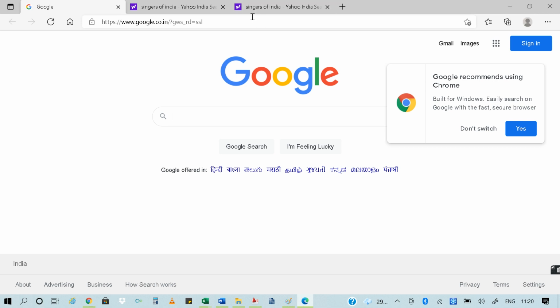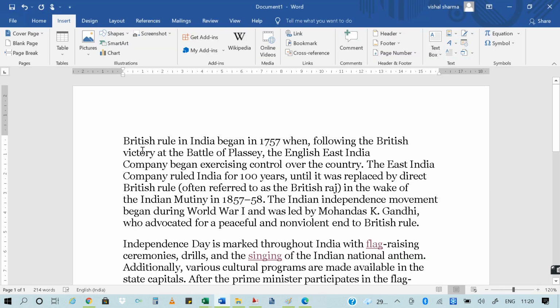Now suppose I want to use the drop cap option for this particular text. Again we go to the Insert tab, and in the Text group there is a drop cap option.